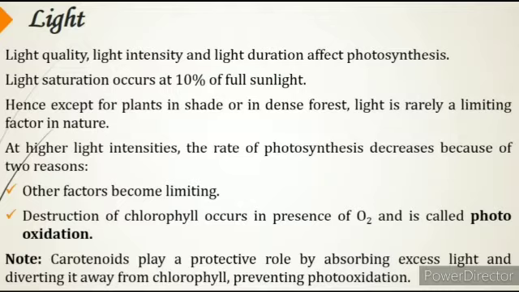At higher light intensities, the rate of photosynthesis decreases because of two reasons. Other factors become limiting. Destruction of chlorophyll occurs in presence of oxygen and is called photooxidation. Carotenoids play a protective role by absorbing excess light and diverting it away from chlorophyll, preventing photooxidation.